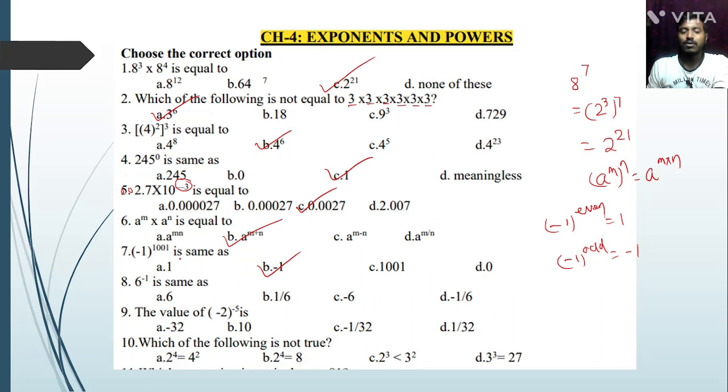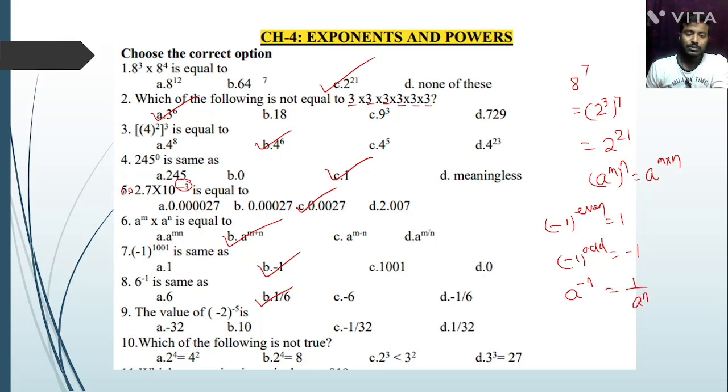Next question. Question number 8. 6 to the power minus 1 is the same as dash, 1 by 6. Option B. Because we know that a to the power minus n is equal to 1 by a to the power plus n.